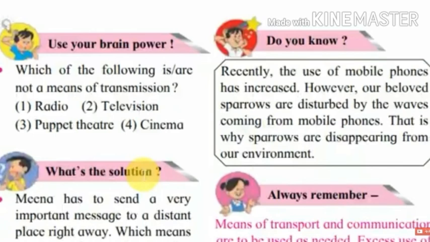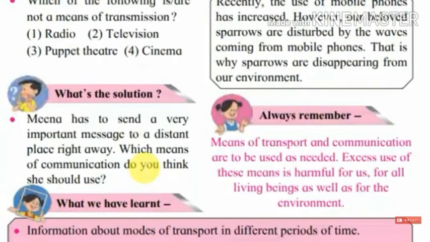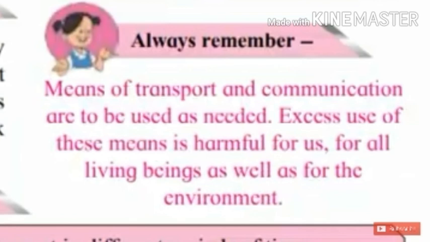Students, do you know recently the use of mobile phones has increased? However, our beloved sparrows are disturbed by the waves coming from mobile phones. That is why sparrows are disappearing from our environment. Meena has to send a very important message to a distant place right away. Which means of communication do you think she should use? Correct. She used mobile phone or email. Students, always remember, means of transport and communication are to be used as needed. Excess use of these means is harmful for us, for all living beings as well as for the environment.